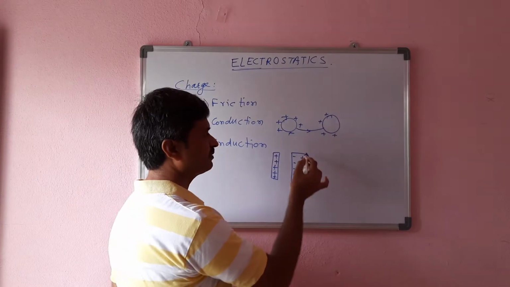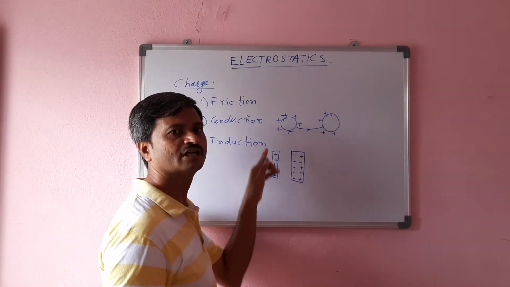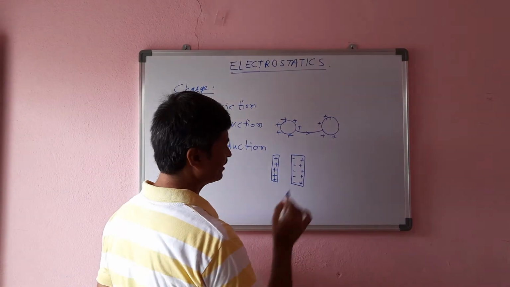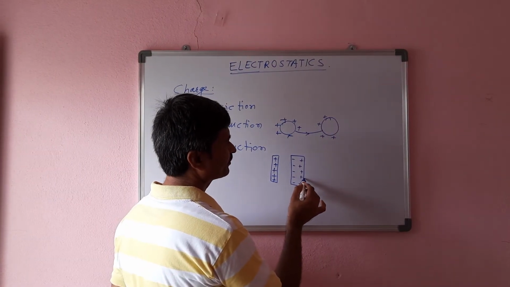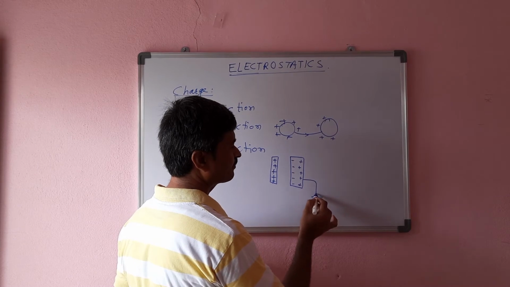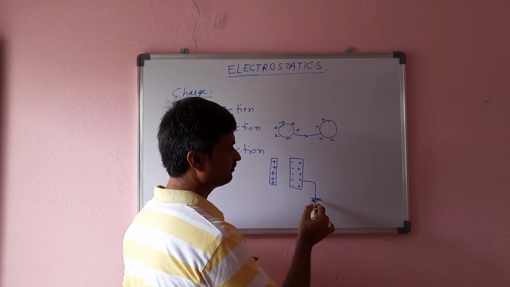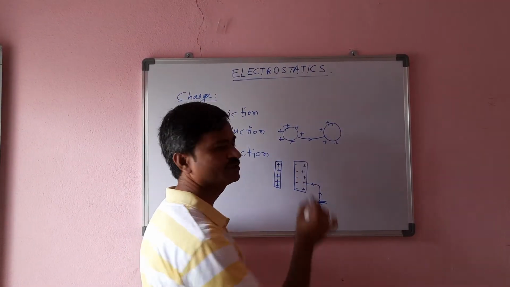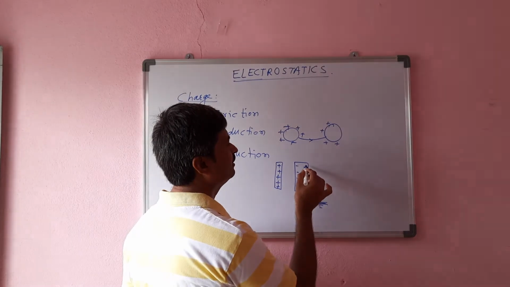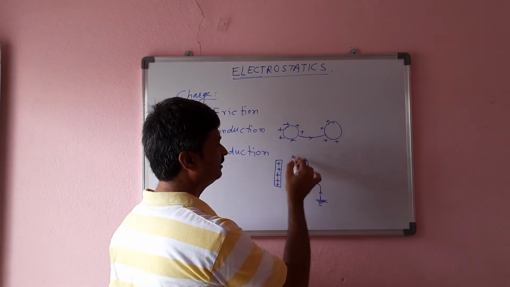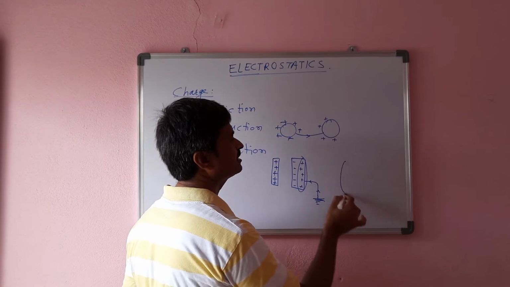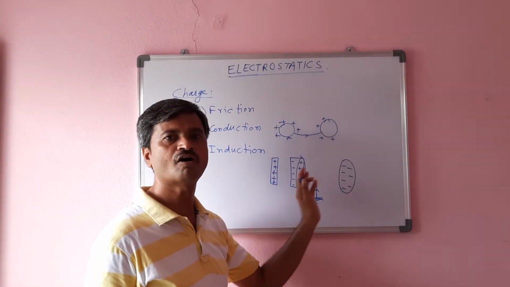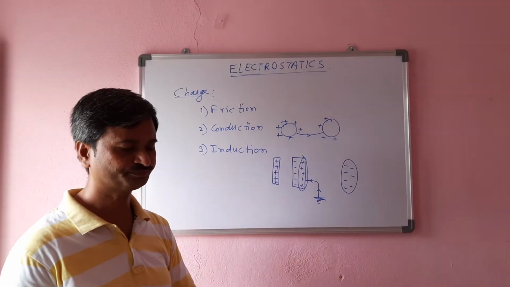That is, the electrons from this side will migrate to this side due to the attraction of the positively charged body. So then in the next step, if we ground this side, what happens? Earth is a huge body which has a number of electrons. It transfers electrons to these positively charged ions. Then this will become neutral. Then there remain excess electrons and this body will become a negatively charged body. This is how we will get a charged body.